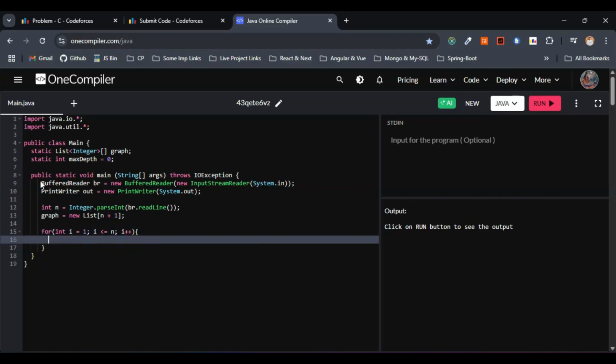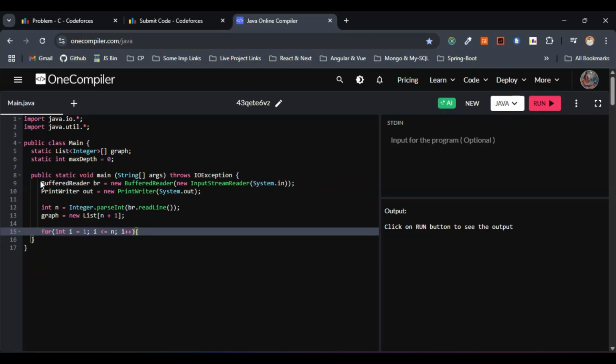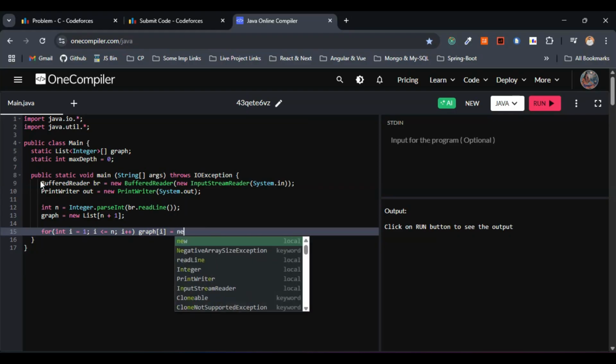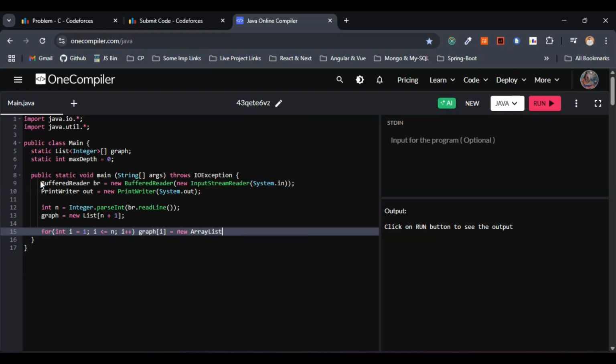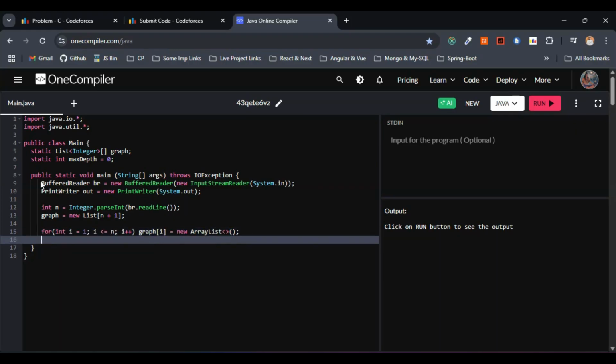So here, what we are doing, we are initializing each list in the graph, right? So let me write this one here itself. Iterated value of the graph, let's assign this one to new array list. Yeah, this is fine.